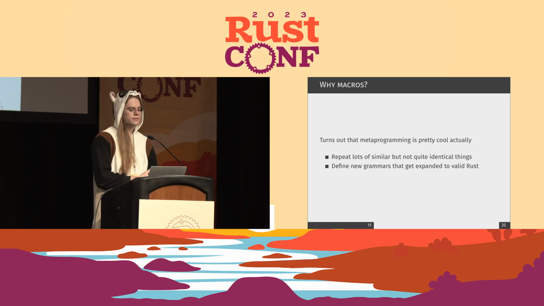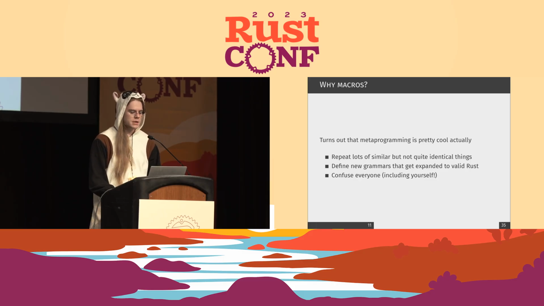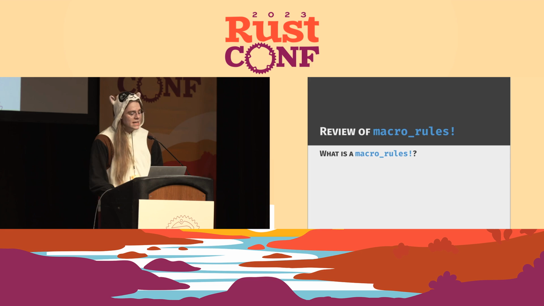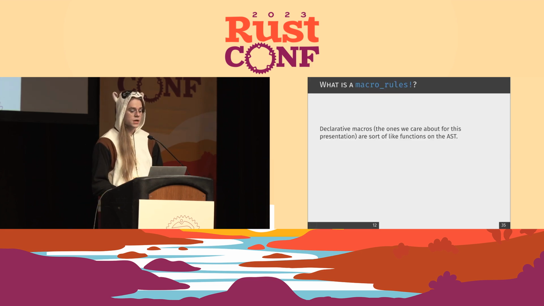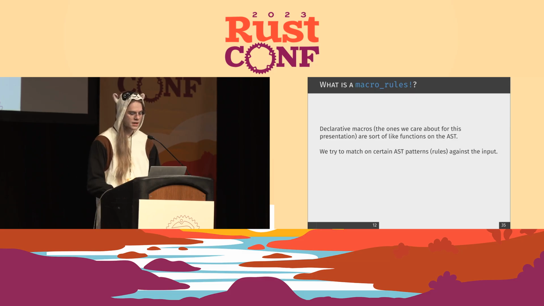But then you can also define almost entirely new grammars that get expanded into valid Rust. They're also great for confusing people, including yourself, but don't worry about that part too much. So what is a macro rules? Declarative macros are kind of like functions on the abstract syntax tree. They're also the only kind of macro we'll talk about in this presentation. Procedural macros have a lot of resources out there. The point of this presentation was that there's not a whole lot for declarative macros.